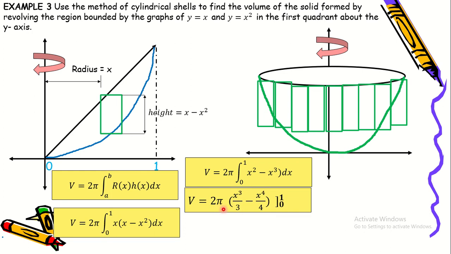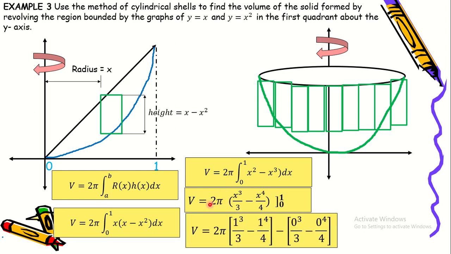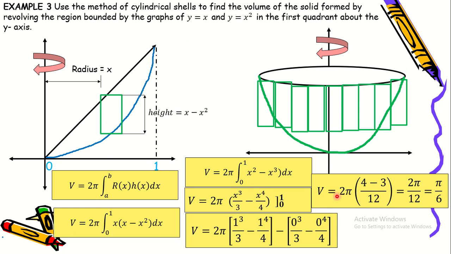At huwag kakalimutan i-multiply yung 2 pi. Okay, so when we plug in 1, we have 1 cubed over 3 minus 1 to the fourth over 4. And then if we plug in 0, we have 0 cubed over 3 minus 0 to the fourth over 4. So this will become, volume is equal to 2 pi. So this whole thing will be 0. And then ito ay magiging 1/3 minus 1/4.